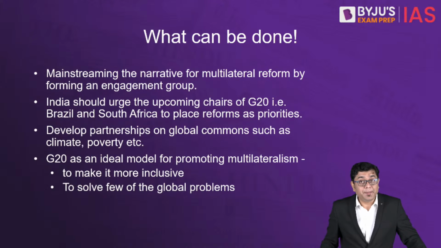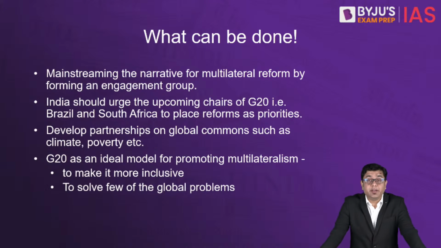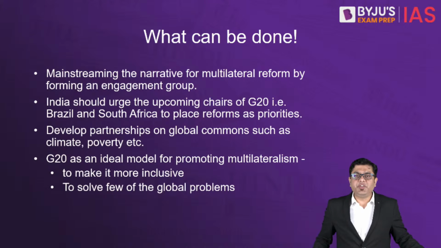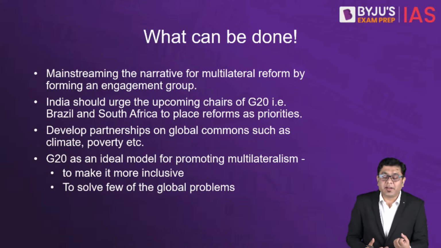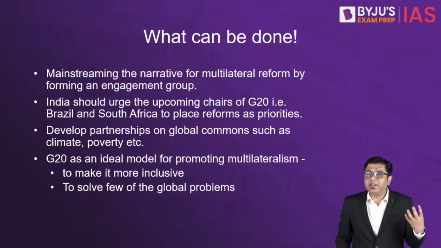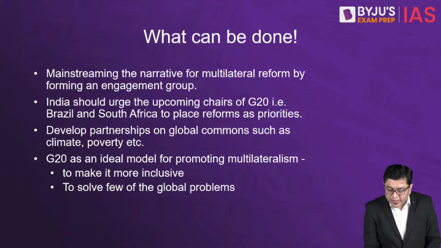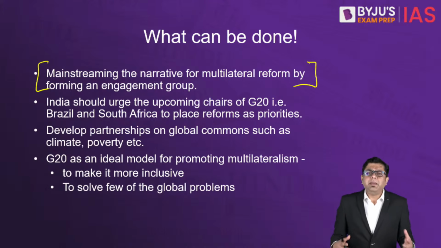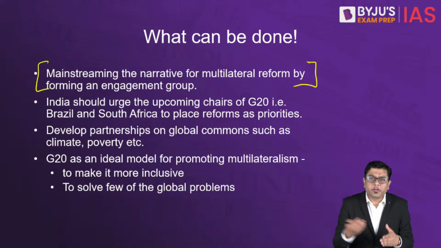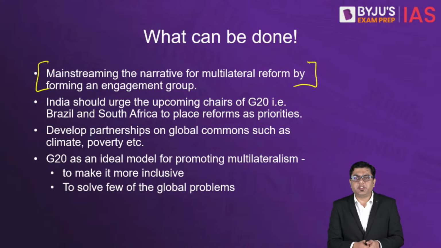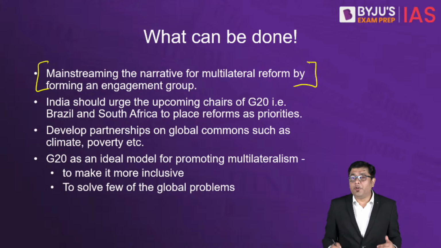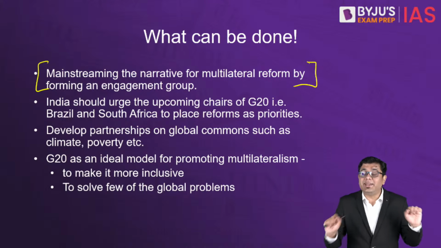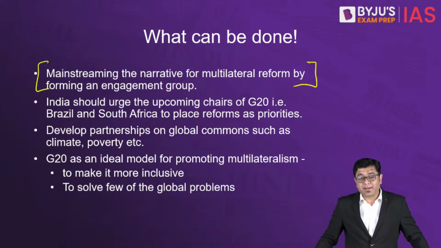Now, what can be done? Provided that India right now is at the helm of the G20 presidency and is the chair of the Shanghai Cooperation Organization, what can be done in order to make multilateralism a true representative force in the world? First of all, mainstreaming the narrative for reform by maybe devising an engagement group which talks with the different nations and the different stakeholders about the importance of reaching a consensus that yes, a reform is needed. As of now, even that consensus eludes us. We don't know about that consensus.